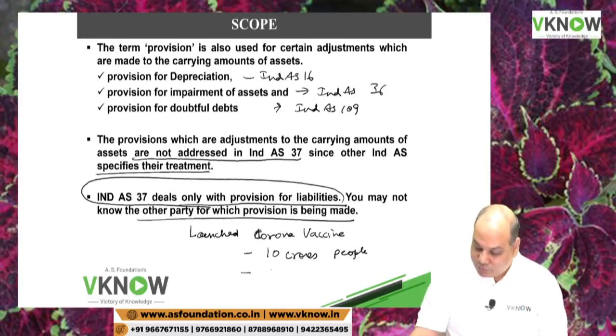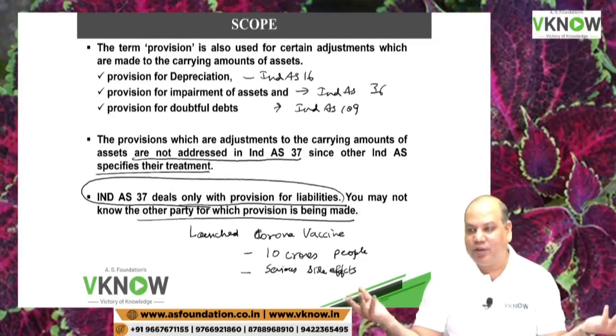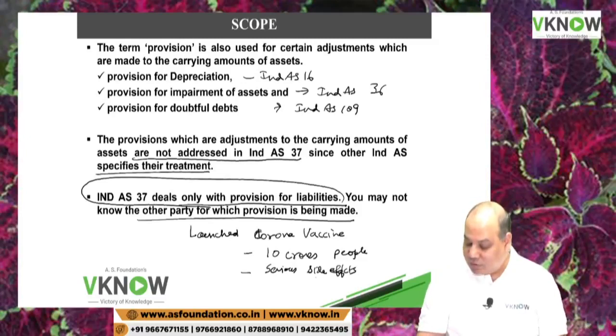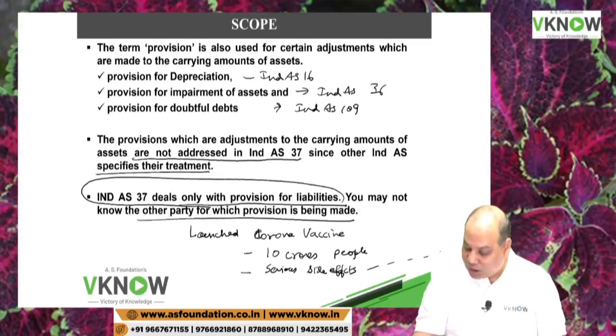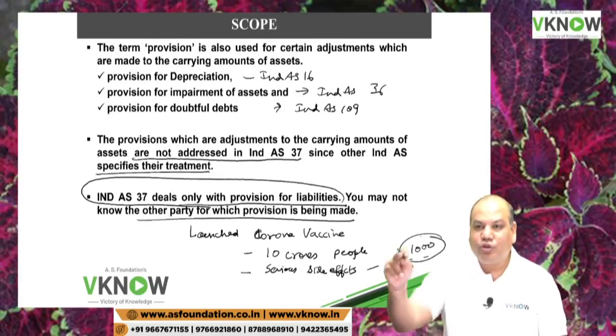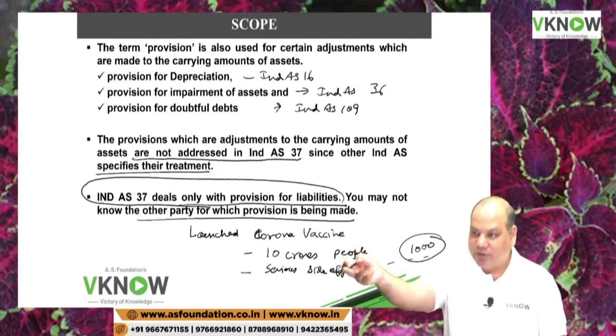Now, there is a serious side effect which started coming up, whatever that may be. And thousands of people are getting affected now. So some lawyer filed a case against the company on behalf of these thousands and lakhs of people, so that they can get compensation.